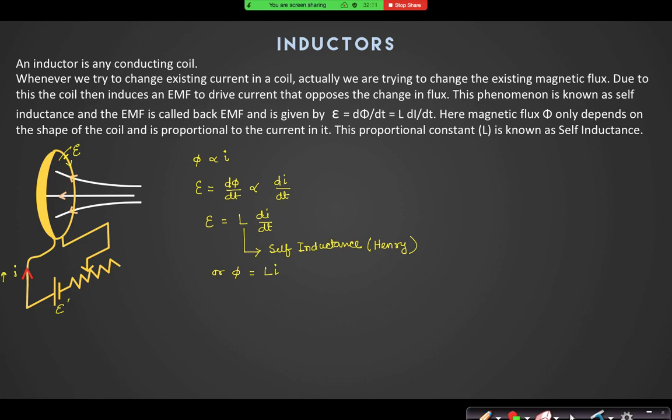Similarly, in an inductor, if there was a current initially in the inductor, you cannot suddenly change that current. You can change the current, but it will take some time, right? So that is the most important property of an inductor. We'll see how that current changes with time. Just as we have done in the case of capacitors, we will do similar mathematical calculations in the case of inductors also, right? So in the next slide, let us do that calculation to understand the property in more detail.